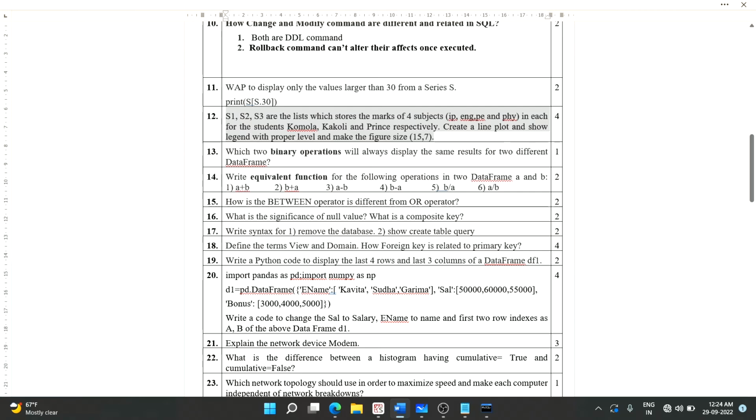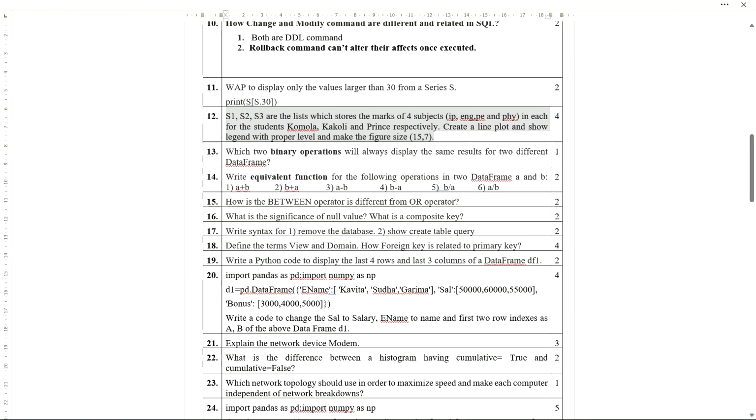Let me move on to the next one. Which two binary operations will always display the same results for two different data frames? We have studied binary operations. One is plus, and another one is multiplication. These two you need to write for 1 mark. If you write 2 plus 3 and 3 plus 2, it will always give the same result.